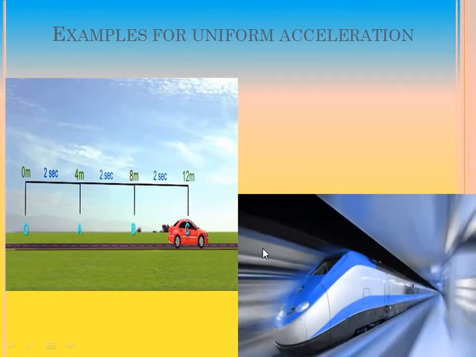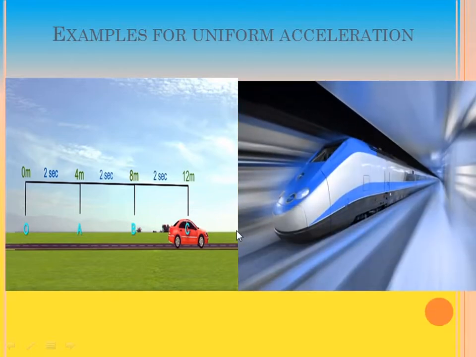So, this is a kind of uniform acceleration. Yes, it is also another example for uniform acceleration. Can you guess the most familiar example for uniform acceleration? Yes, it is the motion of a free falling body, which is uniformly accelerated motion.